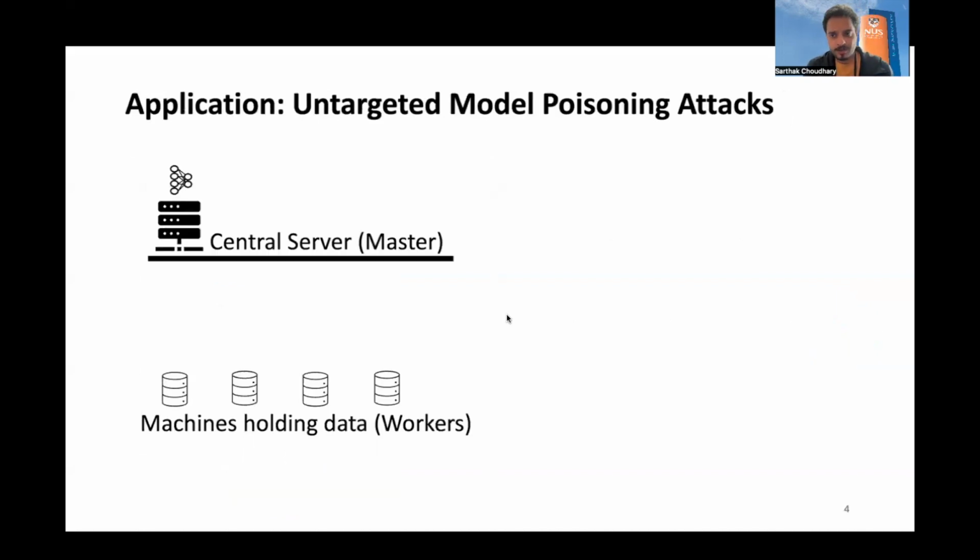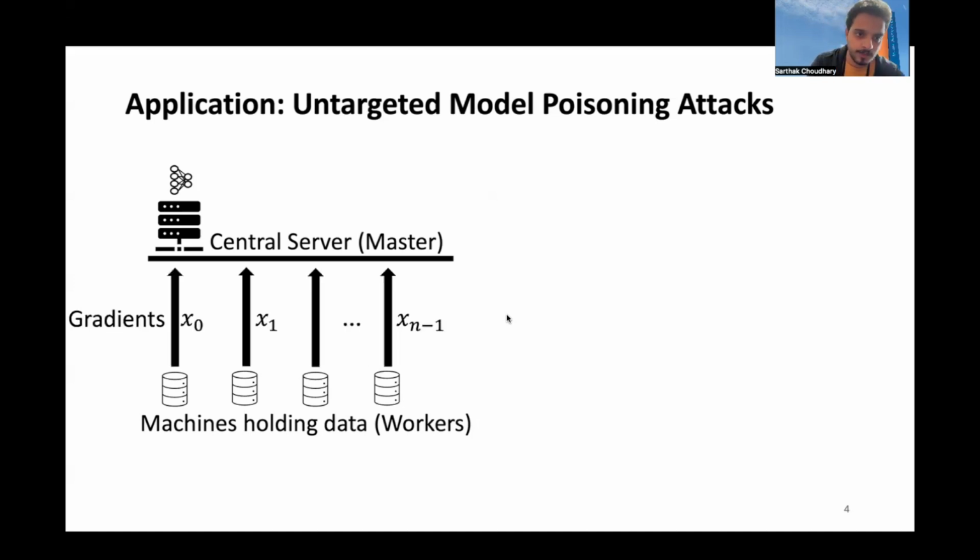So our findings apply to any such application which involves Byzantine robust aggregation. However, for concreteness, we'll focus on evaluating them against untargeted model poisoning attacks. This attack is typically performed in distributed stochastic gradient descent setting where training is performed locally on multiple devices and the gradients are aggregated at a master device.